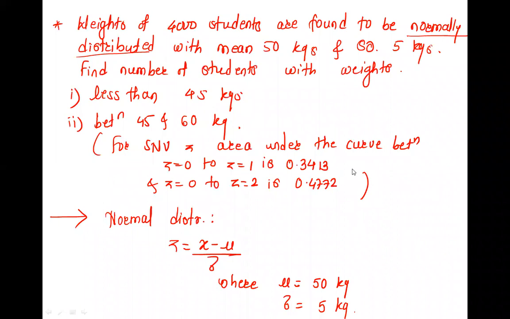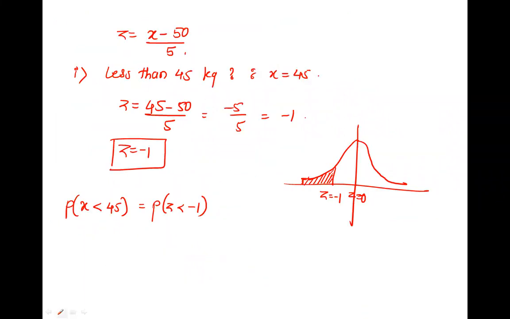The area from 0 to 1 is 0.3413. This is given to you. And this one is also known, which is 0.5. So what is the answer? 0.1587. Right, so 0.5 minus 0.3413. What is that? 0.1587. Perfect.